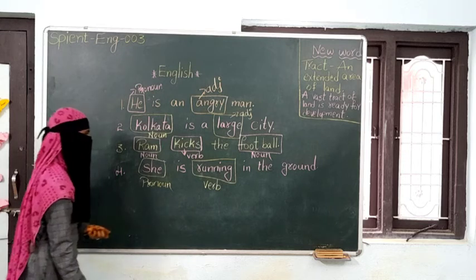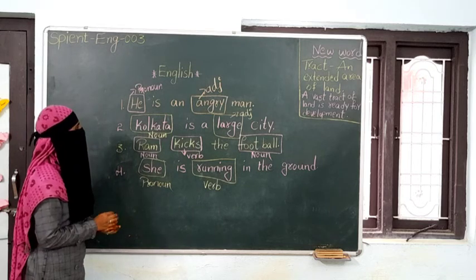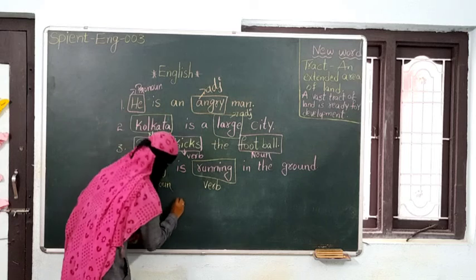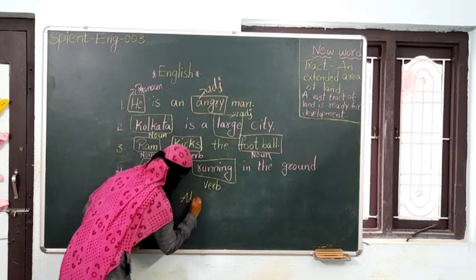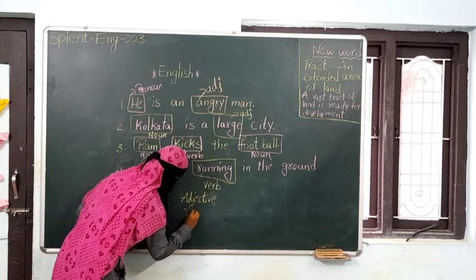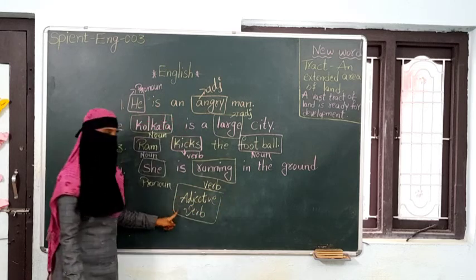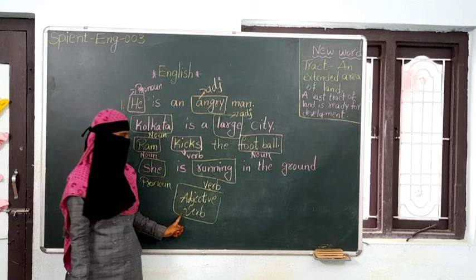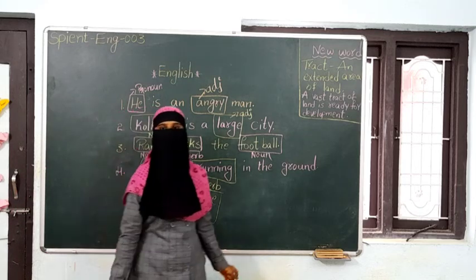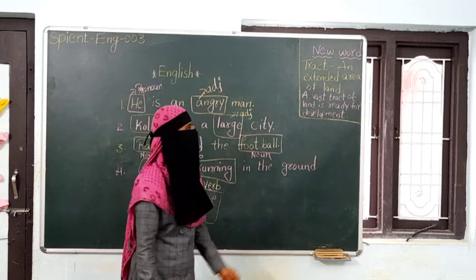She is the pronoun. So children, today we have learned about adjective and verb. Today we discussed these two topics. Related to these two topics, I'll send you a Google form. Please do your homework. Okay children?